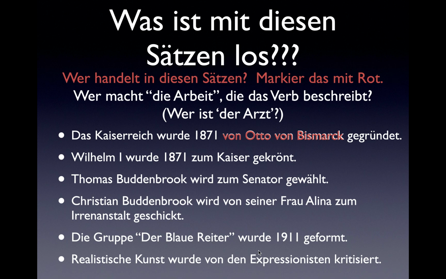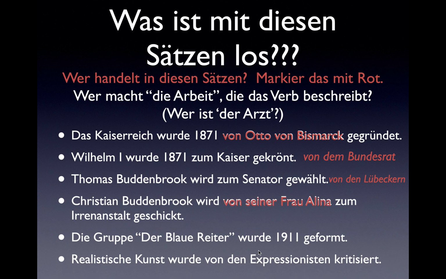In the next example, Wilhelm I. wurde 1871 zum Kaiser gekrönt. The sentence doesn't tell us who did that action. The Bundesrat crowned him Kaiser, I guess. Thomas Buddenbrook wird zum Senator gewählt. Again, the sentence doesn't give us the information about who is electing him. The people of Lübeck presumably did. Christian Buddenbrook wird von seiner Frau Alina zum Irrenanstalt geschickt.